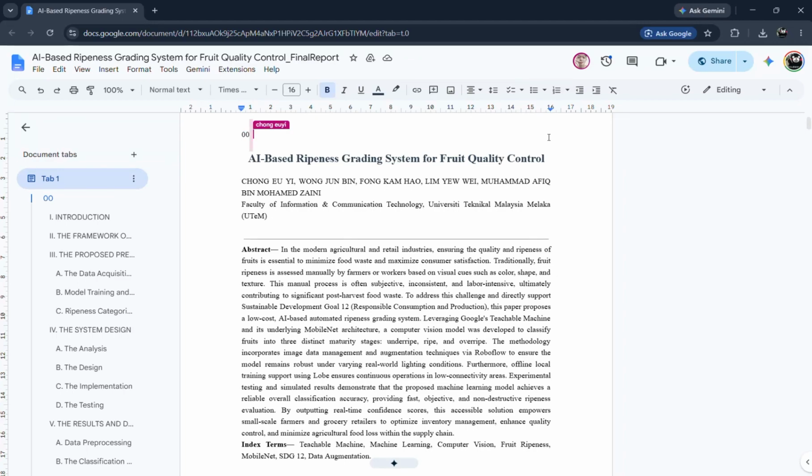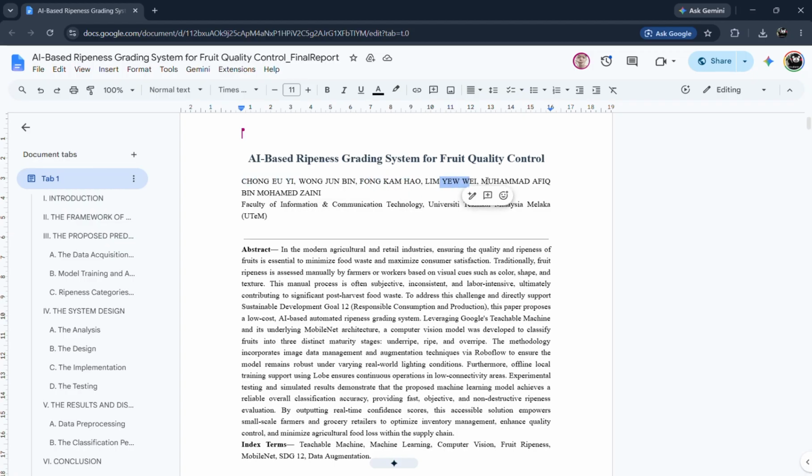Hi everyone, today I'm going to show our project, an AI-based ripeness grading system for food quality control. Before we start, I would like to introduce my group members: Chong Yu Yi, Phung Kam Hao, Lin Yu Wei, Muhammad Afif bin Muhammad Rani, and me, Bing.